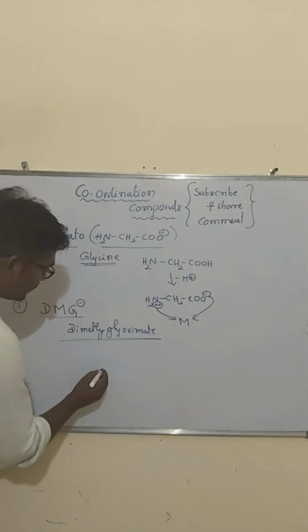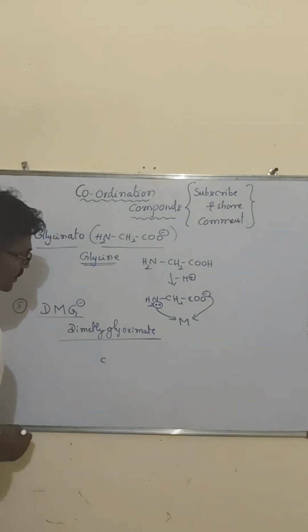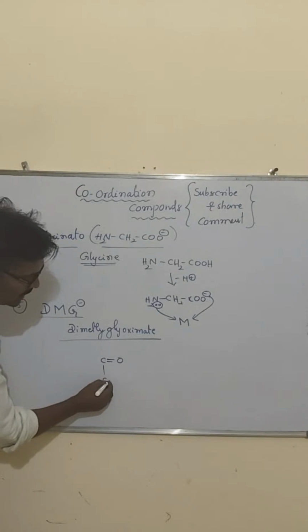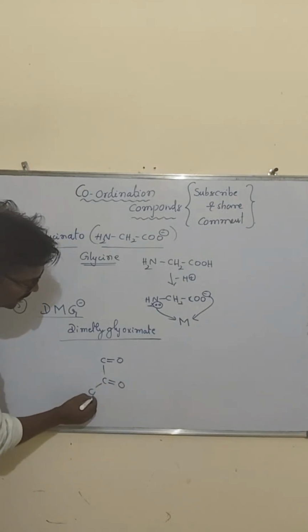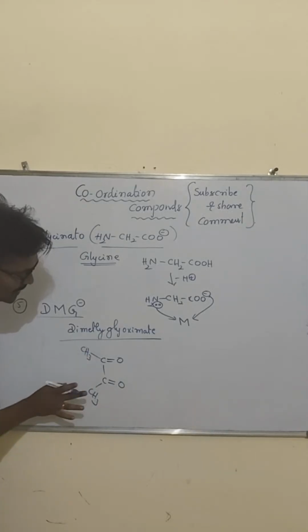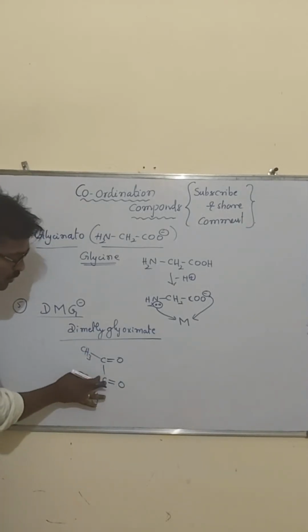Look at the structure. Actually, C double bond O, bond C double bond O, bond CH3, then CH3, we call dimethyl ketone, right? So two ketones are there.